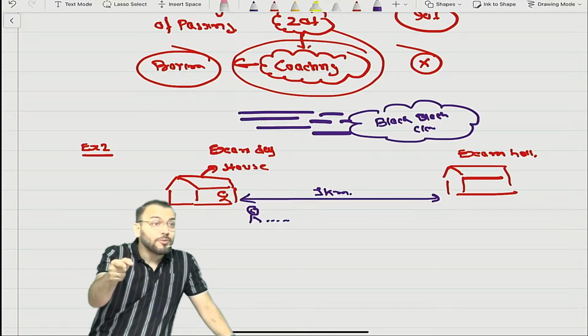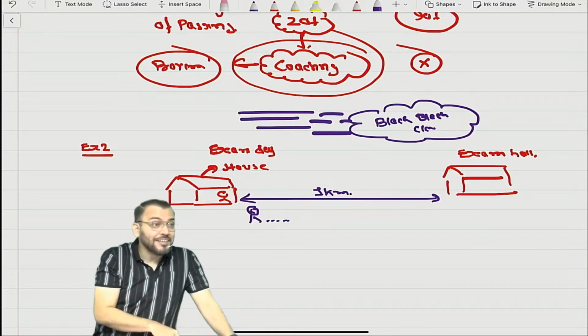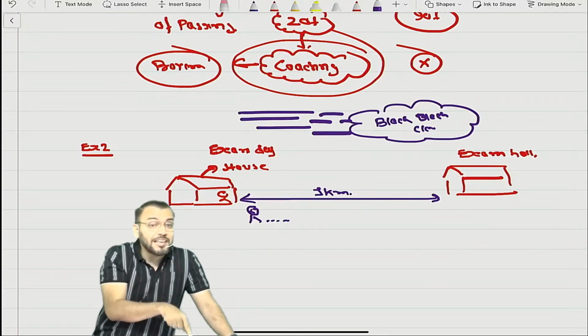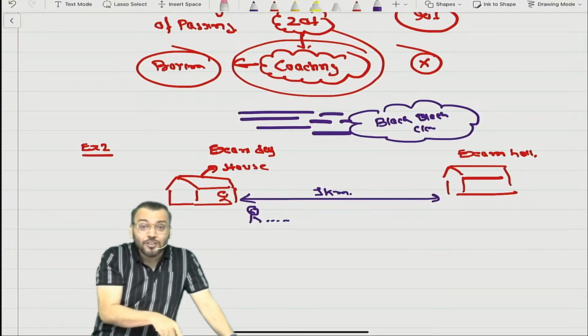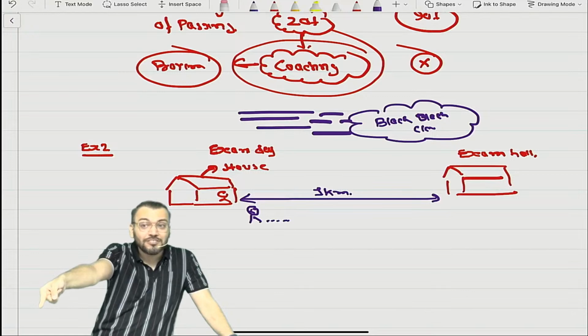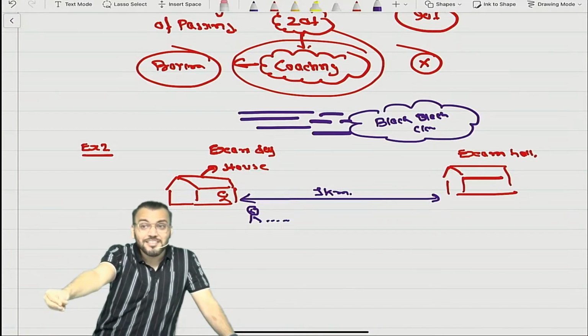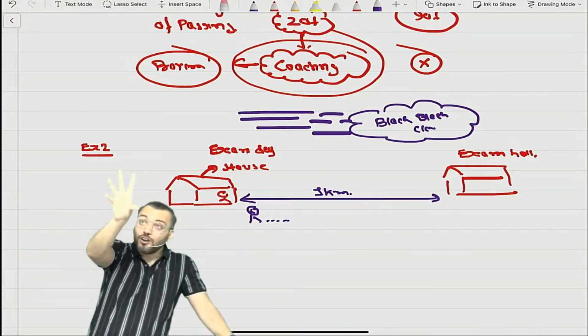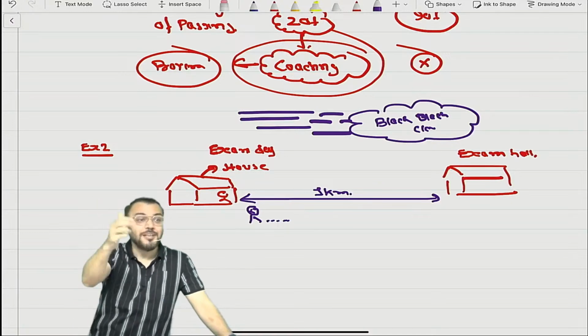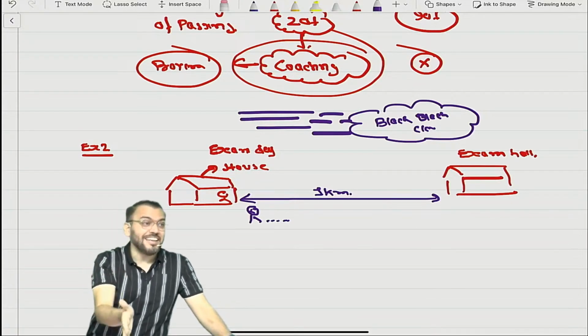You will inform your friend, relative, or parent that I am going without an umbrella, if rain comes, save me, because this is a very important exam for my life. Am I right or not? Means you will disclose this fact to some other person as a contingent liability. So from a contingency, a provision and a contingent liability will come based on the circumstances prevailing on that day.